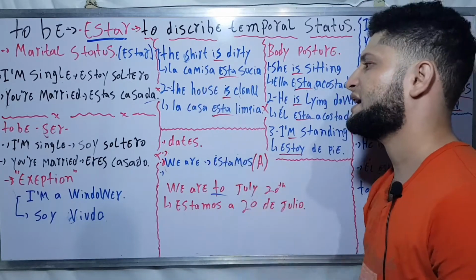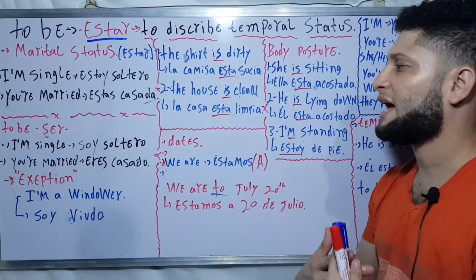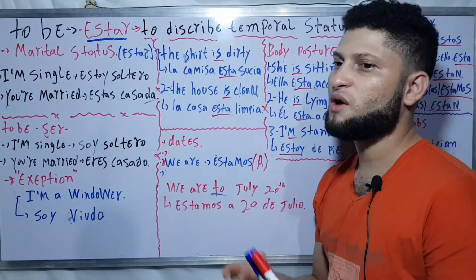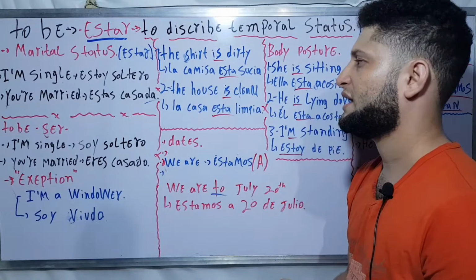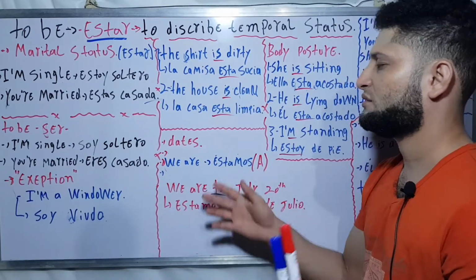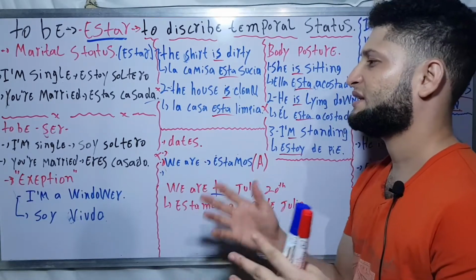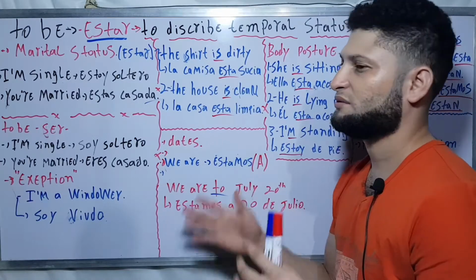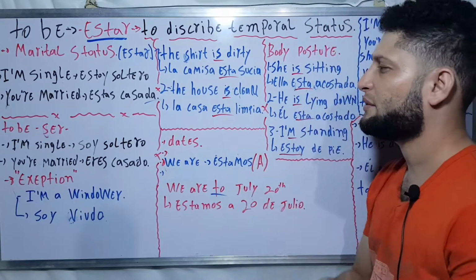The house is clean. La casa está limpia. Okay, so la casa está limpia, but in a while, if you have kids, maybe they can make a mess, and in a few seconds the house can get dirty, and if you clean it once again, clean, and so on.